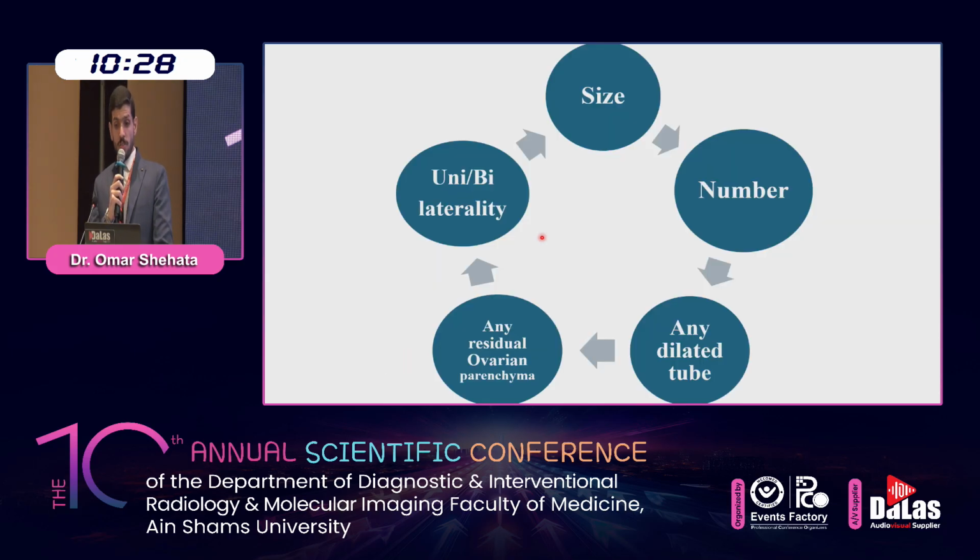For appropriate pelvic mapping, the information required by the gynecologist in the MRI report includes the maximal endometrioma diameter, the number of lesions, whether it is unilateral or bilateral, the presence of any associated dilated tube, and lastly the residual ovarian parenchyma and the size and number of the follicles.